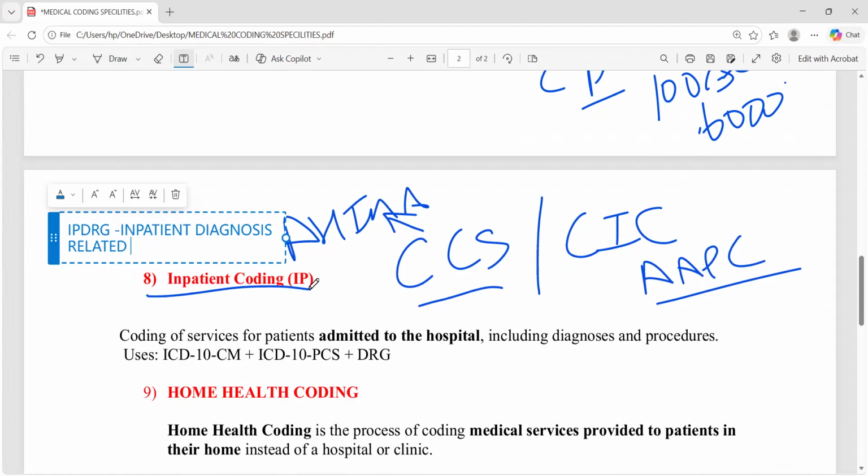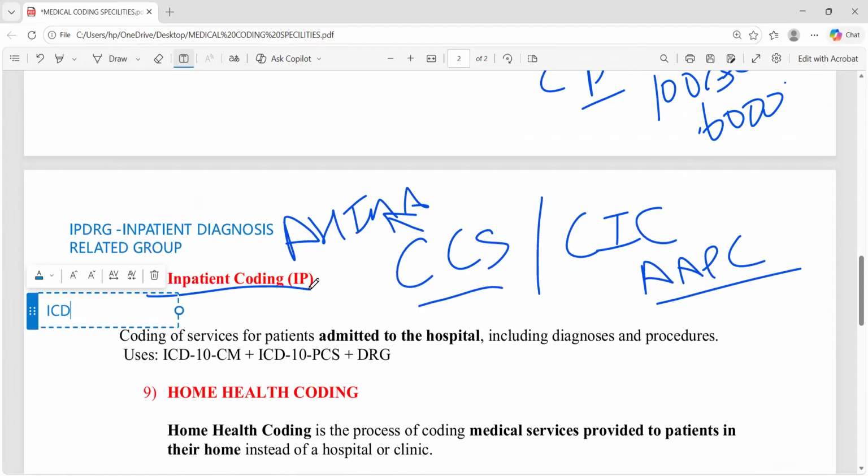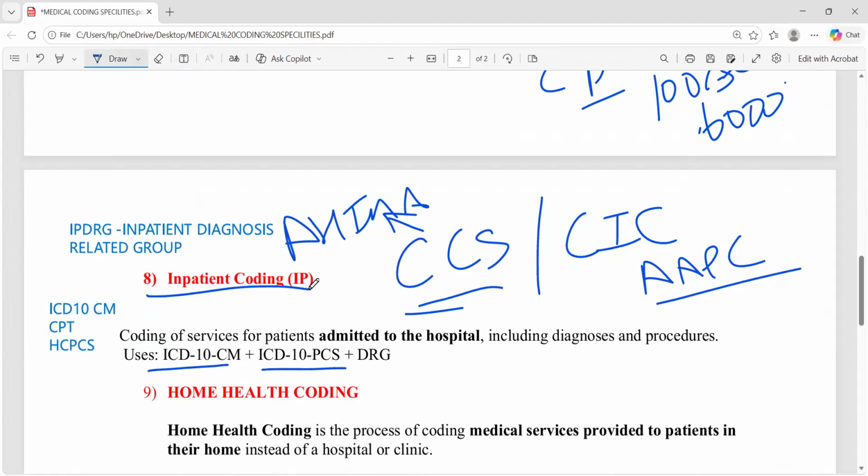For the CPC exam, we mostly use three books: ICD-10, CPT, and HCPCS. But for inpatient coding and the CCS exam, we majorly use three different books. ICD-10-PCS is the most important book. PCS is the procedural coding system, and 7-digit codes are present in it. Then DRG, diagnosis related group, and the CPT book are also used in inpatient coding for the CCS exam.